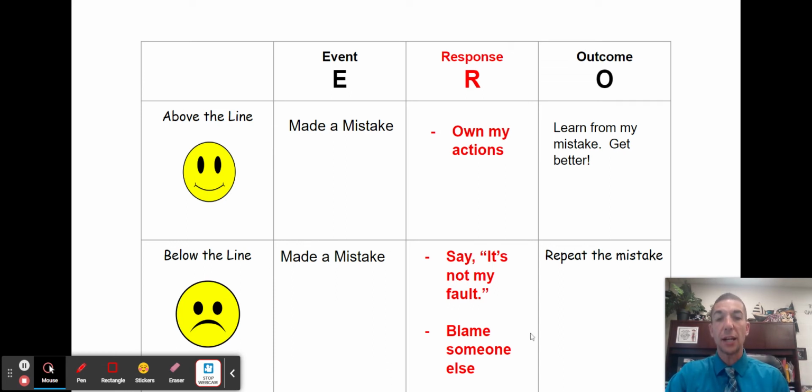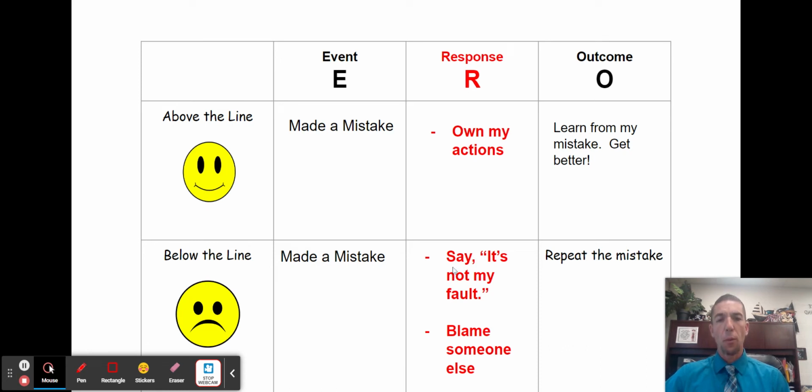Billy over there did that, and I could blame somebody else and keep saying it's not my fault. Well, do you think that's going to help me learn from my mistake or get better from it? Actually, it leads to this below the line outcome. We're probably going to repeat that same mistake because we didn't own up to it. We're blaming somebody else. We're not giving ourselves a chance to learn from it.